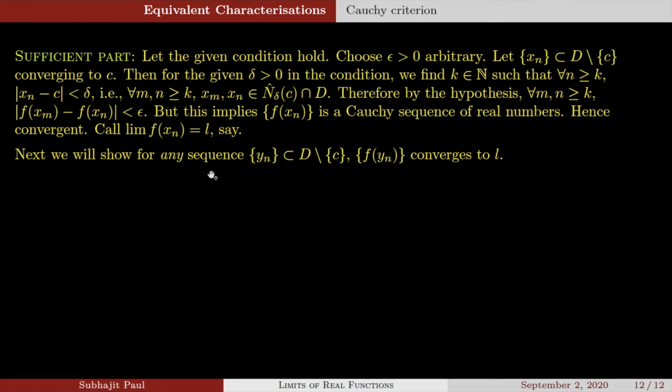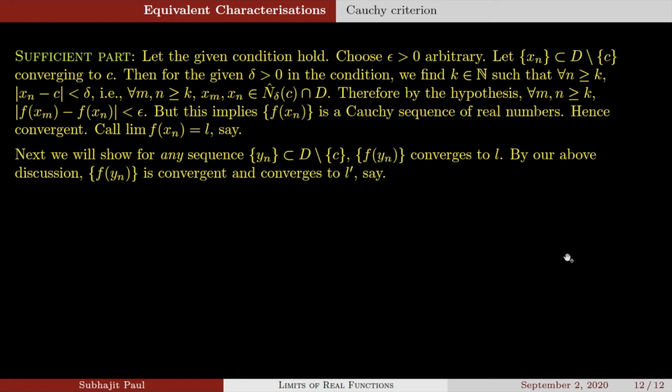So we will show that for any sequence yn coming from the same domain D set minus c, the functional value sequence f of yn converges to the same limit L. Then by our above discussion, if yn is convergent, it will still be convergent by the same discussion, and we assume it converges to some other limit L dashed.